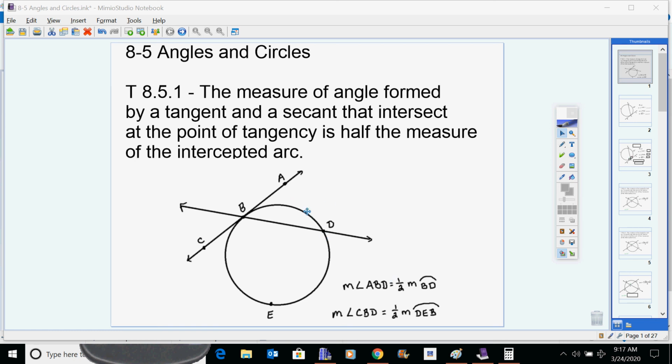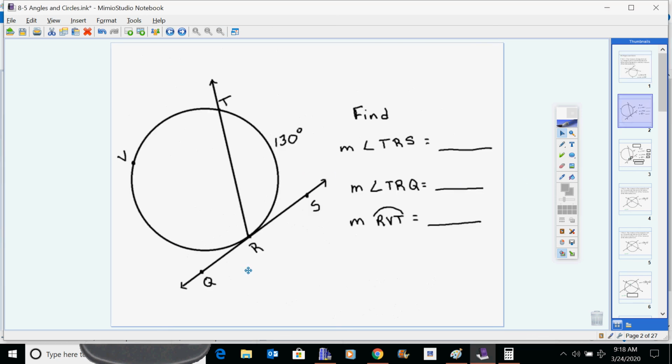Why that makes sense is because, think about it this way, all the way around a circle we have 360 degrees. But these 2 angles together make 180 degrees, which is exactly half of that. So it makes sense that that would be true. So you've got a tangent line and a secant line. These are your 2 ingredients to make this happen. Let's take a look at this for an example.